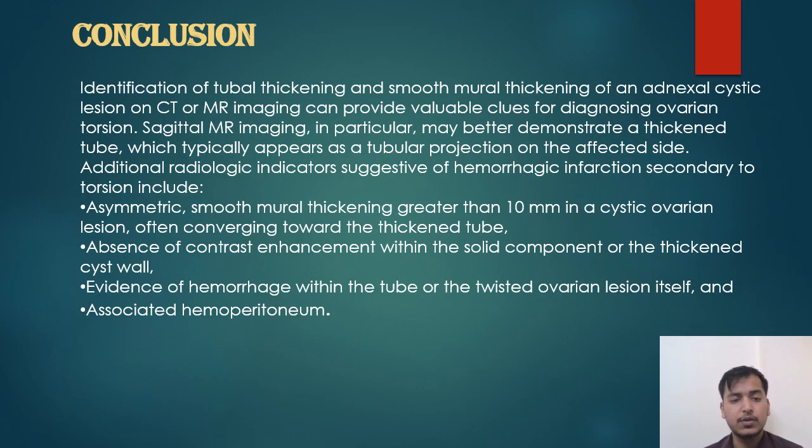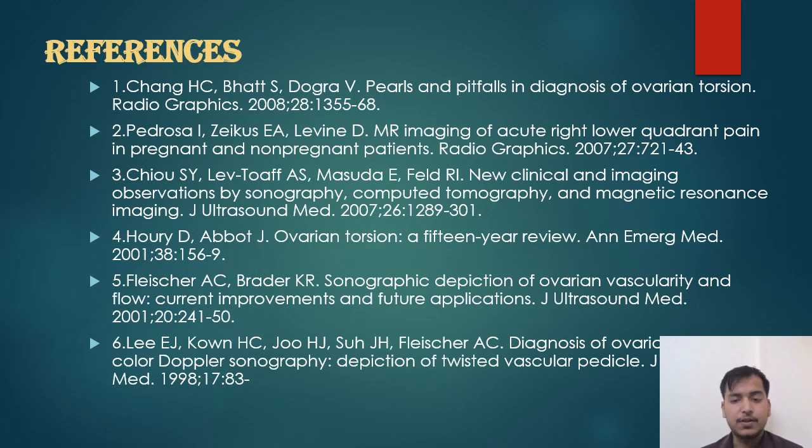Additional radiological indicators that suggest a hemorrhagic infarction secondary to torsion include asymmetric smooth mural wall thickening greater than 10 mm in a cystic ovarian lesion, often converging towards the thickened tube, absence of contrast enhancement within the solid tube or the thickened cyst wall, evidence of hemorrhage within the tube or the twisted ovarian lesion itself, and associated hemoperitoneum. So these are my references.